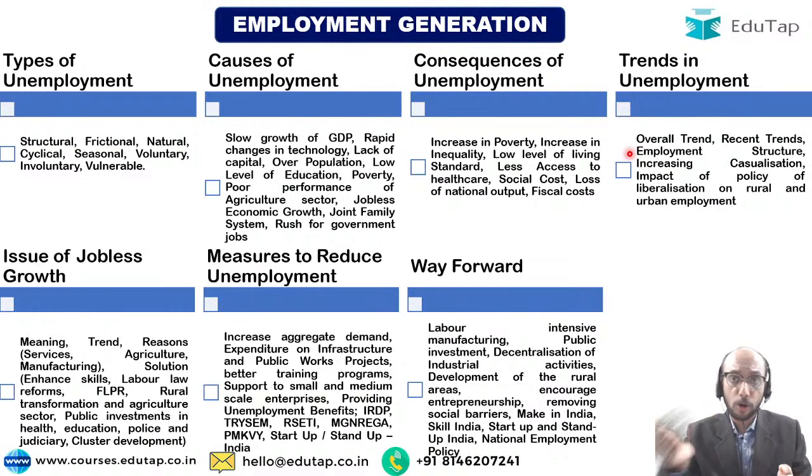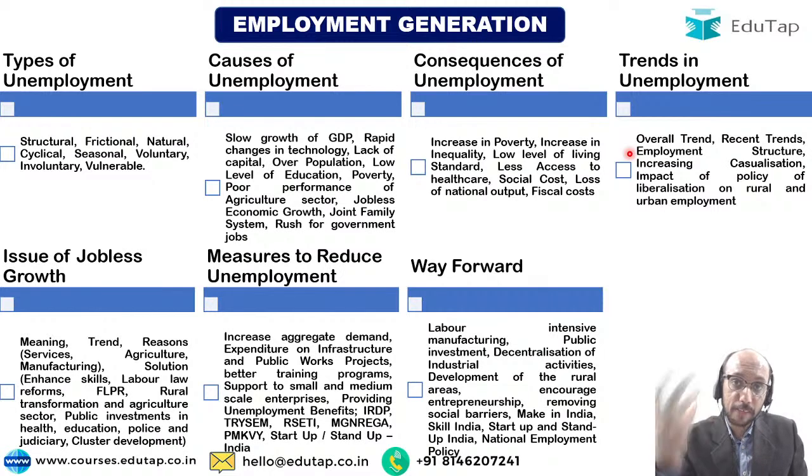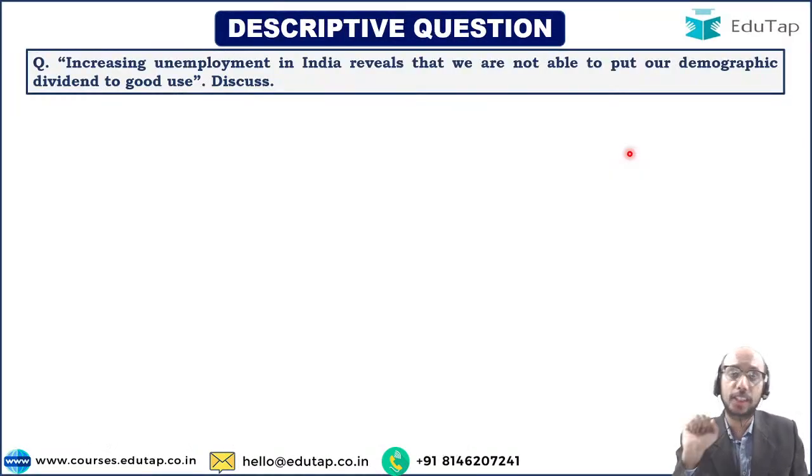I'm requesting all of you who are participating in this live session to please give me feedback. I've explained to you, I've given you a bird's eye view, as they call it, of poverty alleviation and employment generation. Now I'm going to discuss a question with you, and I'm going to give you some time, 2 minutes. Let's start commenting. The question is: increasing unemployment in India reveals that we are not able to put our demographic dividend to good use. Discuss this.